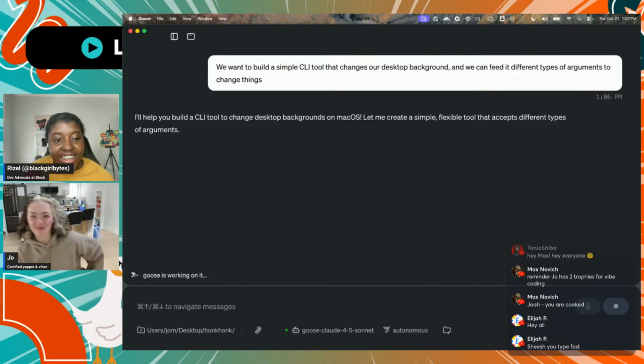But it says I'll help you build a CLI tool that changes backgrounds on Mac OS. I didn't even say Mac OS, but that's good. Yeah. Create a simple tool. Goose is working on it. So this is the hard part, is just waiting on things. But yeah. Do you have any questions for me?